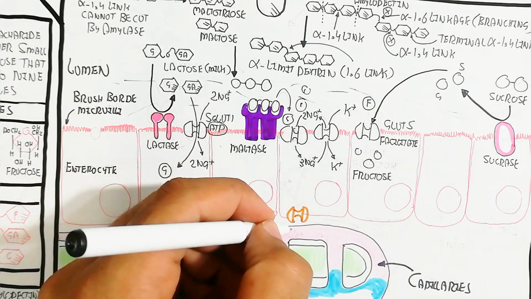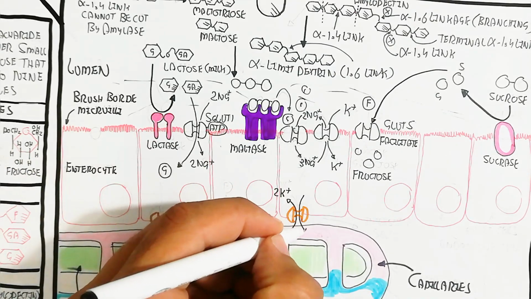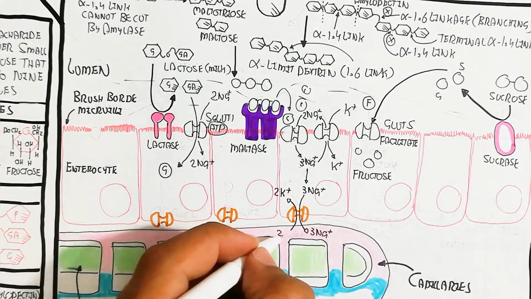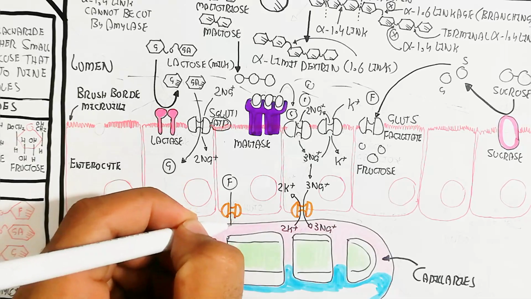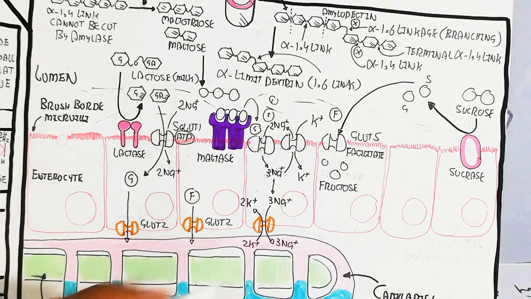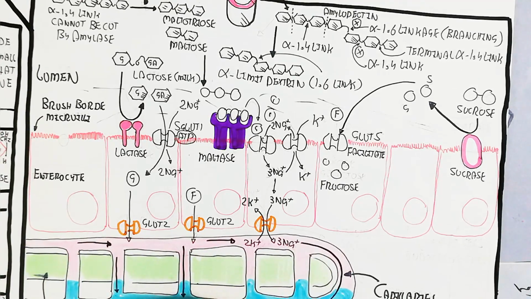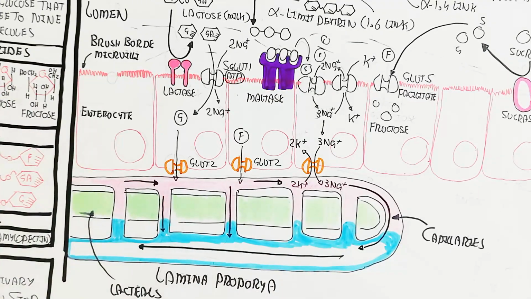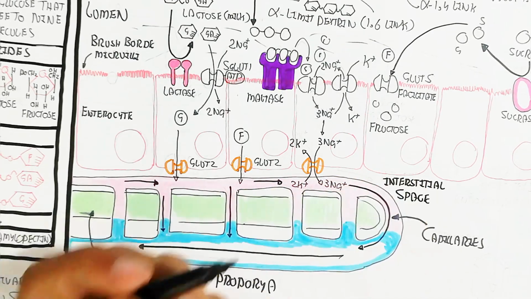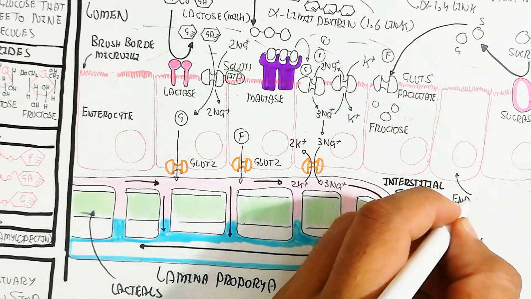After this, the enterocyte contains more sodium, but sodium is not an intracellular cation, so potassium is exchanged to move in, and glucose moves into the blood circulatory system through the GLUT2 channel. In this way, the sodium potassium exchange will occur. The 2 potassium move into the enterocyte from the blood circulatory system, while the 3 sodium move out. In this way, extracellular cation and intracellular cation are kept in homeostasis. This is the interstitial space. Remember, the interstitial space is also involved in the exchange of potassium and sodium.